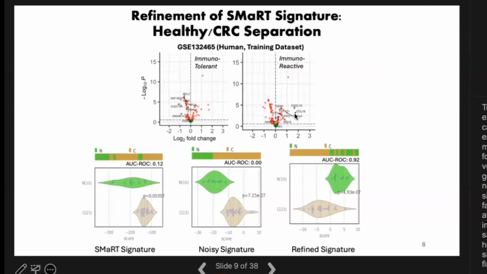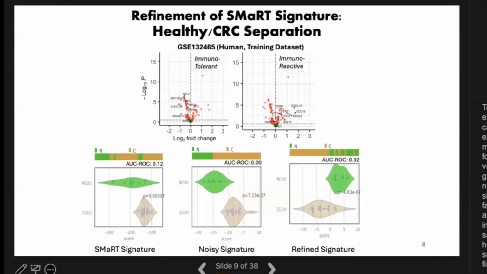So to address this limitation of the SMART model, we turn to removing genes whose expression may not be responsible for the polarization in colorectal cancer. We conducted differential gene expression analysis on a selected training set which is enriched with highly immunoreactive and immunotolerant macrophage cells. From a set of stringent filters, including log fold change and its statistical significance, as shown in these volcano plots, we composed a 24 gene signature of the total 338 genes from the SMART signature.